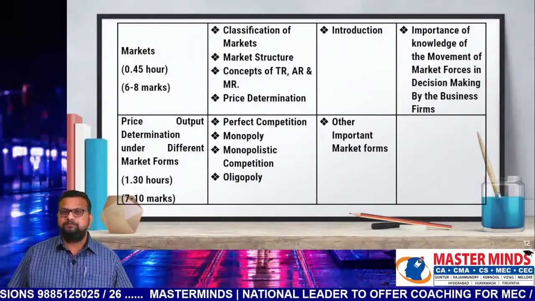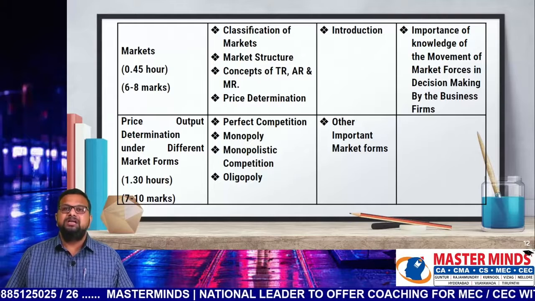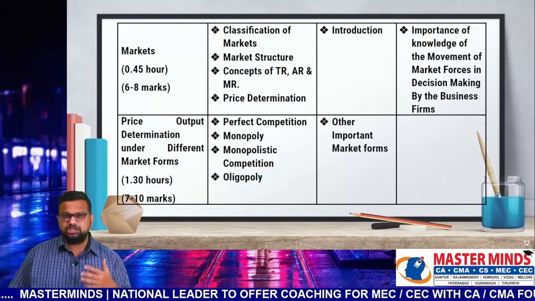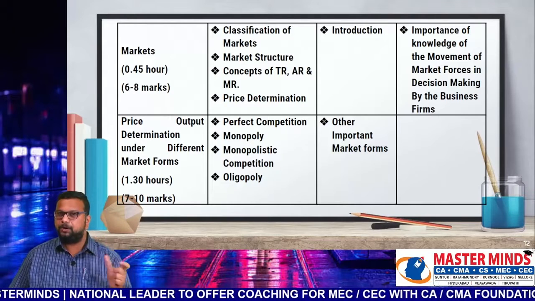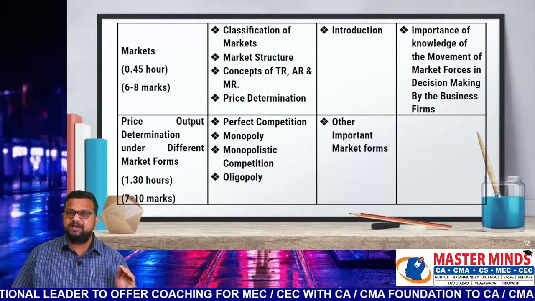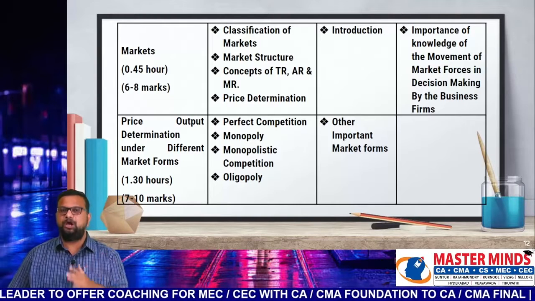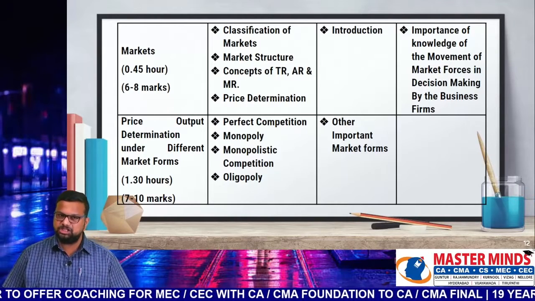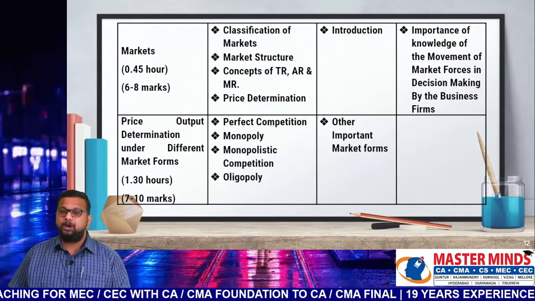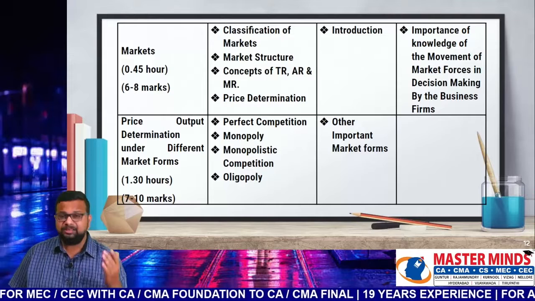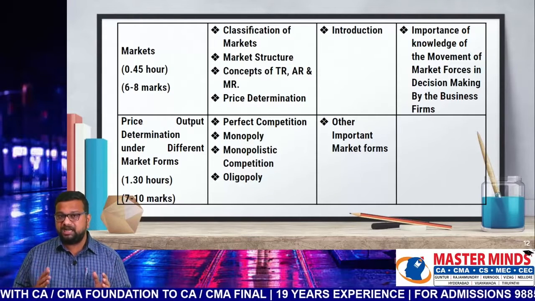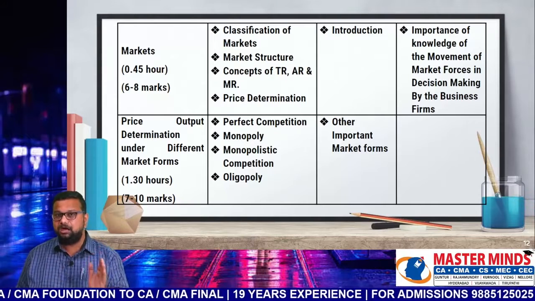The third chapter that we need to focus on is markets. The time sufficient for revising this chapter is 45 minutes, because it's a very easy chapter and only a few topics are important, so focus on those. The weightage from this chapter that we are expecting is 6 to 8 marks. The first priority items are classification of markets, market structure, concepts of TR, AR and MR, and price determination. Second priority items are nothing but introduction, and whatever topics are left over are all categorized as third priority items.